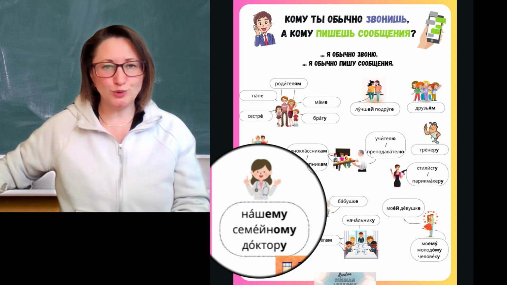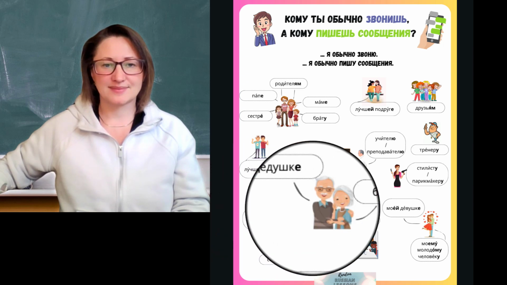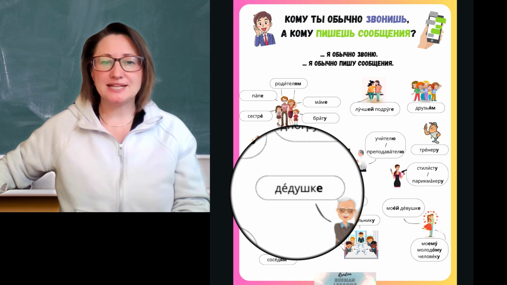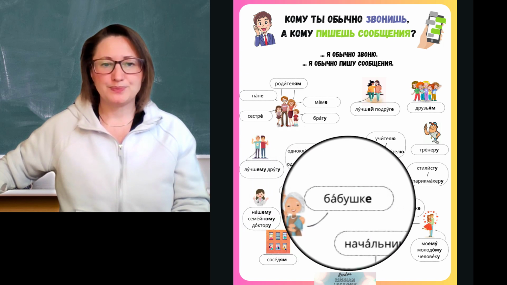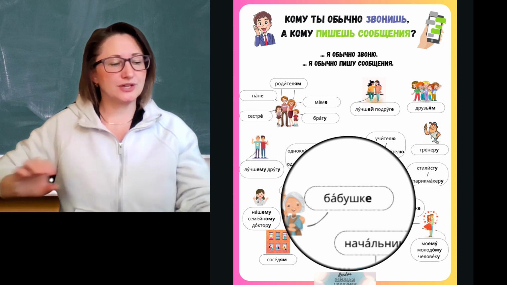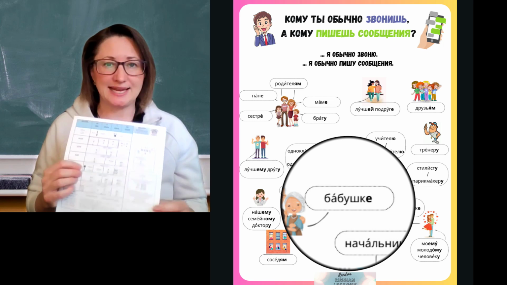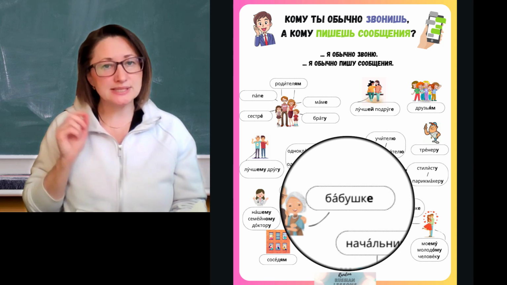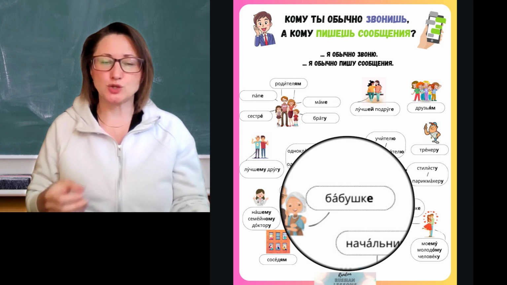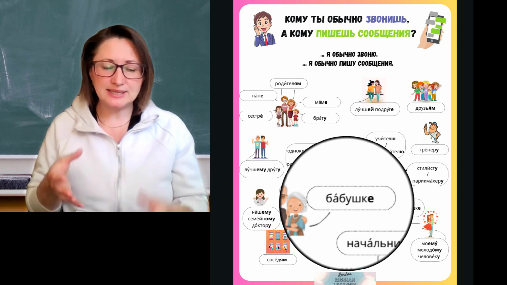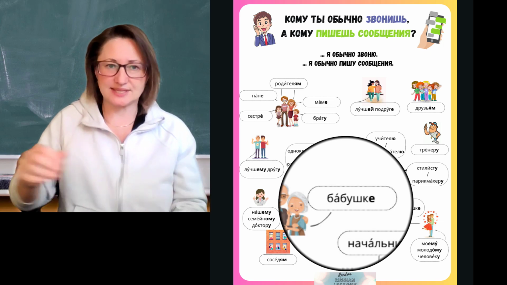Нашему семейному доктору я обычно пишу сообщение. Here we have grandma and grandpa. Дедушке я обычно звоню. Бабушке я обычно пишу сообщение. And here again, let me remind you about the note number 2, when words that end in a but are masculine still change like feminine. So дедушка, grandpa, is the word in masculine that has the feminine ending, so that's how it's going to be changing.